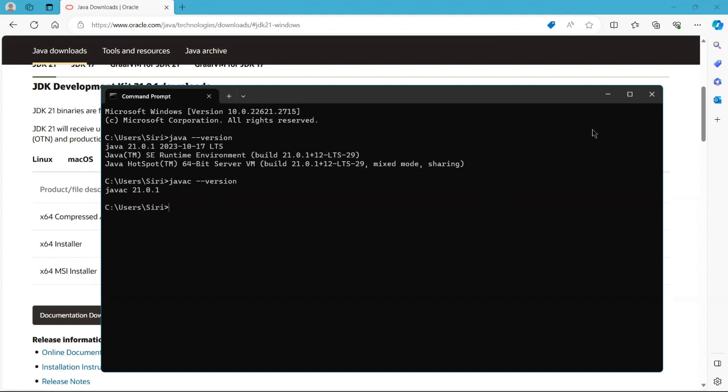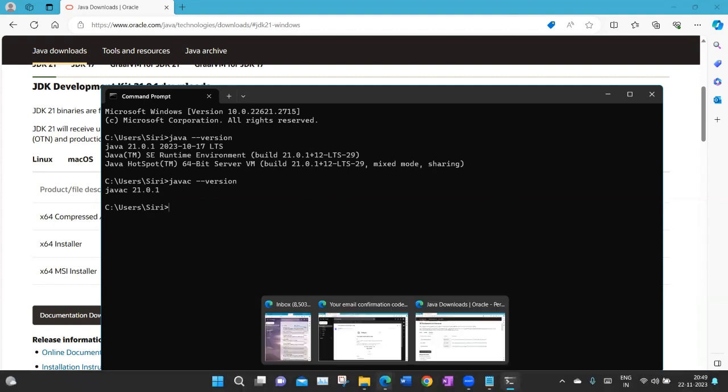So what is this path? This path is telling our Windows machine that if any program is being run based on Java, you should go to this folder and take the necessary executors to execute that program.